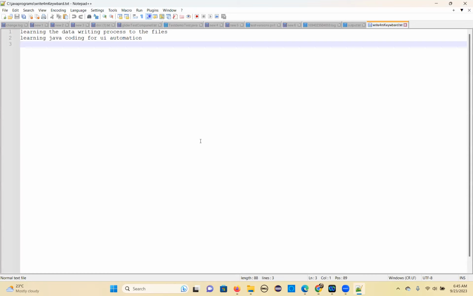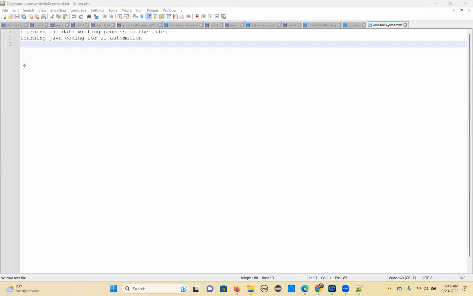How is it possible? You have Windows, you have Mac, you have Linux, and other different platforms. Will your Java code run on all these platforms? Yes, it will run. How is it possible? So let me first show how Java code, or any program, will execute in the computer, so that you will get a better idea. Then I'll apply the same diagram to how Java code is executed.